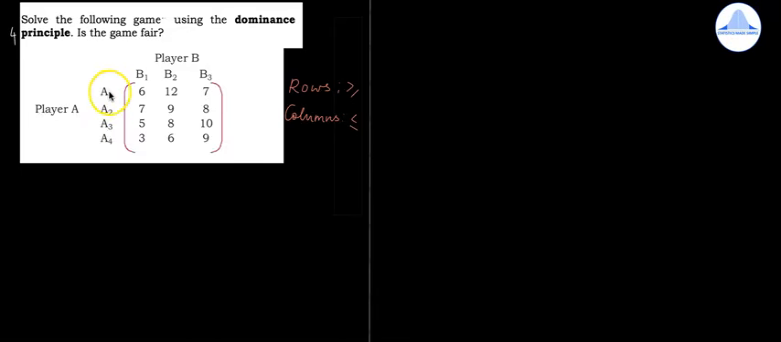First I'm going to compare A1 with A2. It has to be greater than or equal to the payoffs. 6 is not greater than 7, so A1 and A2 doesn't work out. Next do A1 with A3. 6 is greater than 5, 12 is greater than 8 and 7 is not greater than 10. Next compare A1 with A4. 6 is greater than 3, 12 is greater than 6 but 7 is not greater than 9.